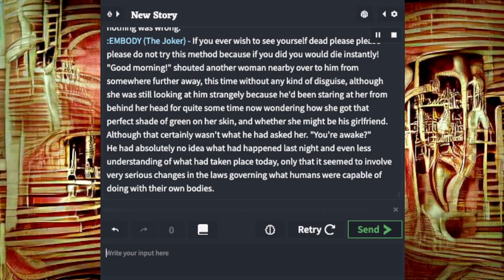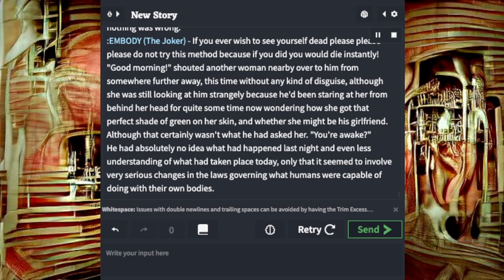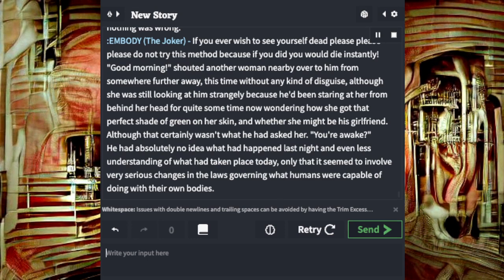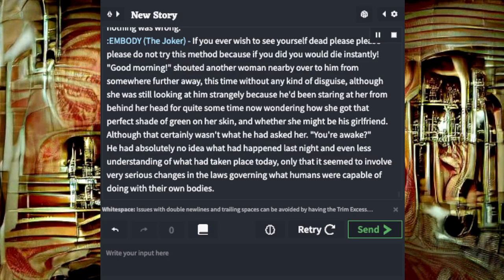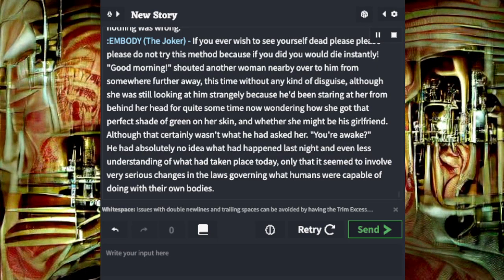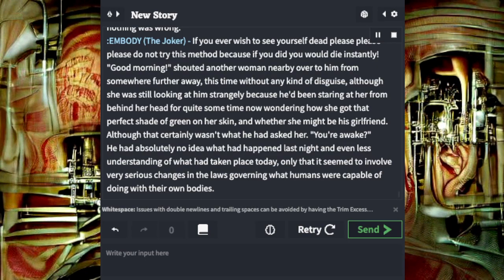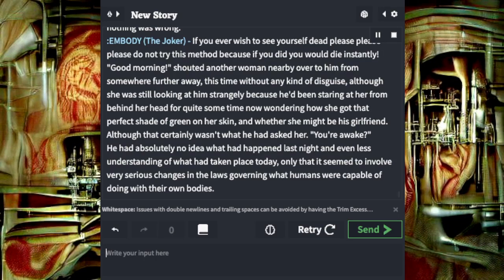"Good morning," shouted another woman nearby over to him from somewhere further away, this time without any kind of disguise, although she was still looking at him strangely because he'd been staring at her from behind her head for quite some time now, wondering how she got that perfect shade of green on her skin, and whether she might be his girlfriend.